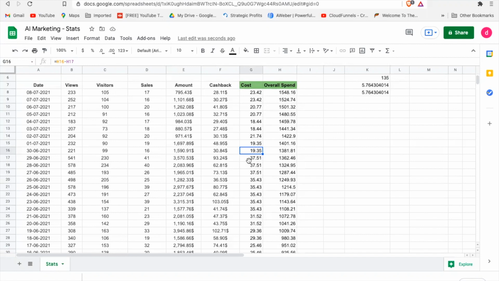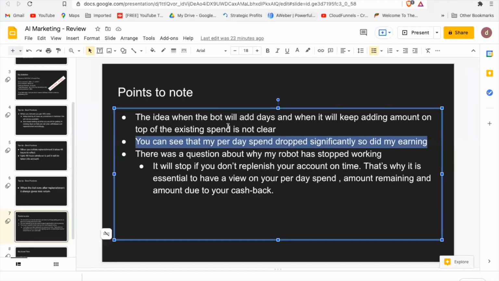I was getting a really good return till this date, almost 3 times here, more than 2.5 times. So here my robot was running really fast, but then my amount almost got halved, and from there on I'm struggling to get it back to 2 times. So this is a part which is not very clear. Once I get clarity, I will come back to this.